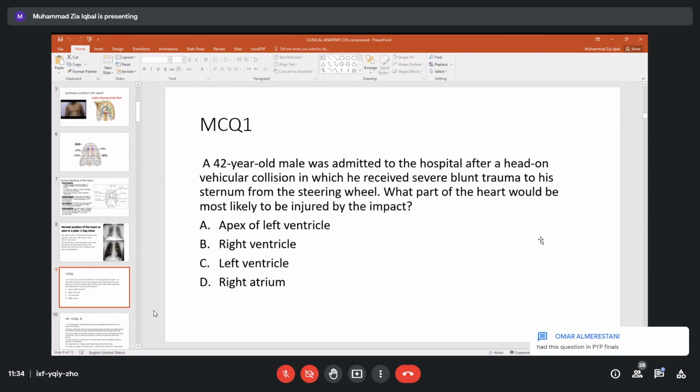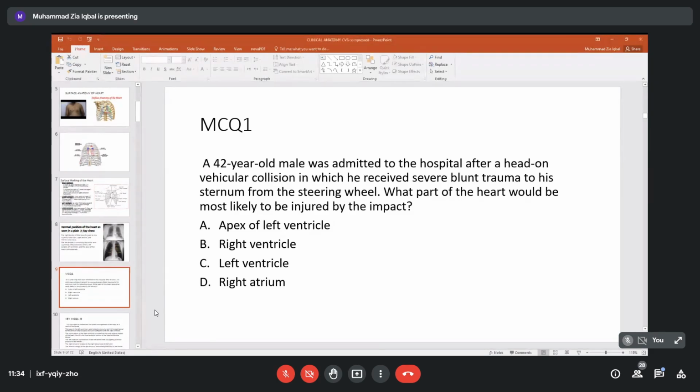Which chamber of the heart will be affected, damaged? Yes, please. Any volunteer who can answer? Mohinnad is there, Omar is there, Izzuddin, Abdullah, I can read names, Abdul Waris, Muhammad Faisal or Omar, anybody who can reply.